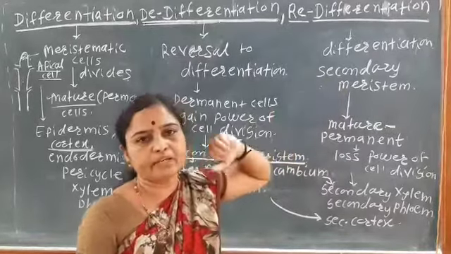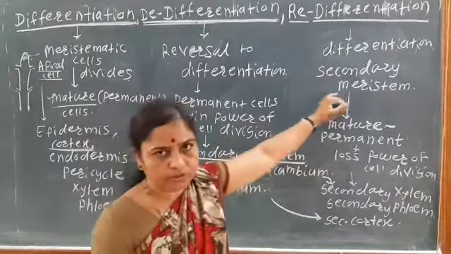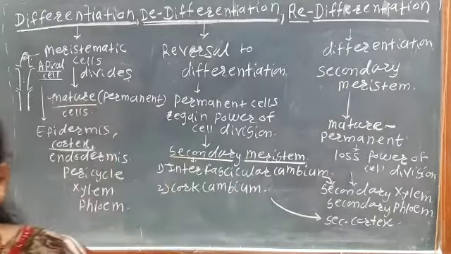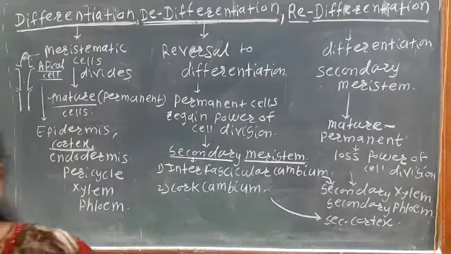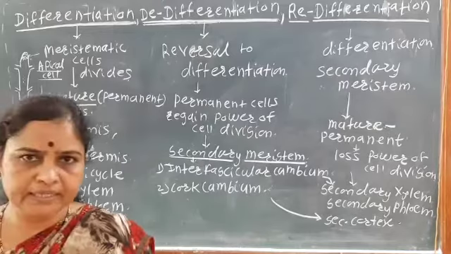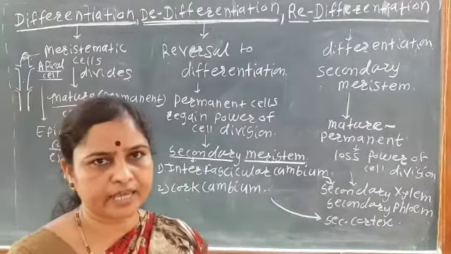Here also the meristematic tissue gets mature. That is here the differentiation process. That is here the permanent cells. From here the meristematic cells are produced and from the meristematic cells again the permanent cells are produced.